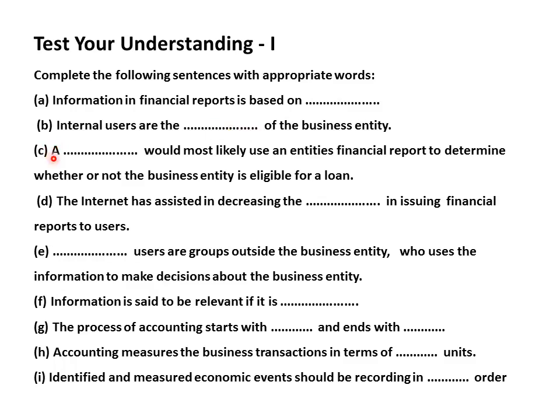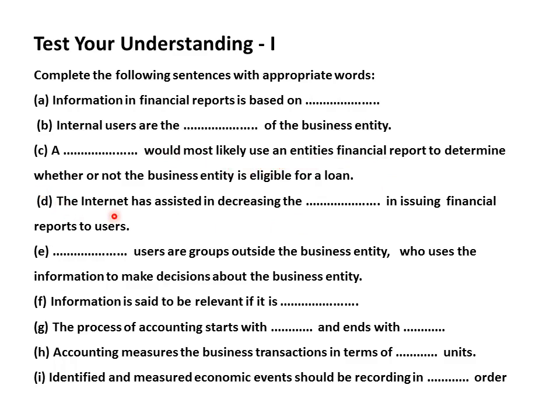Next is a dash would be most likely to use an entity's financial report to determine whether or not the business entity is eligible for a loan or not. So normally banks are interested. So banks and financial institutions would most likely use an entity's financial report.